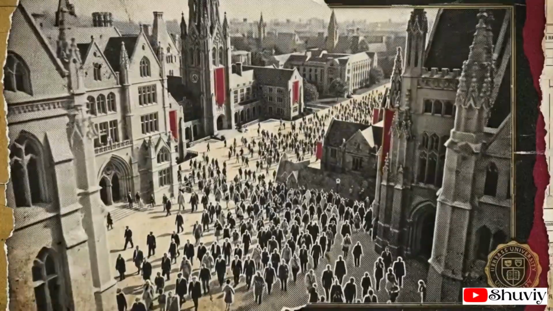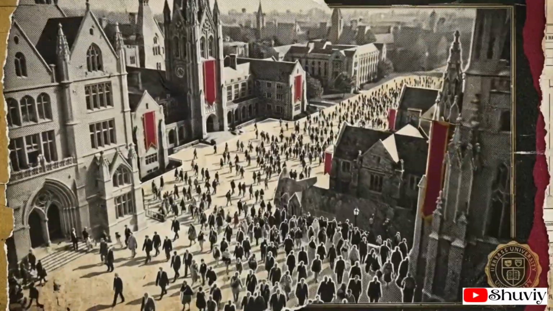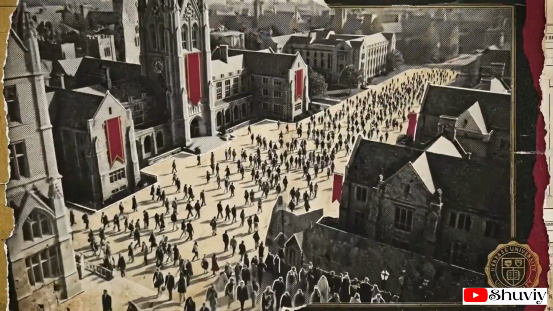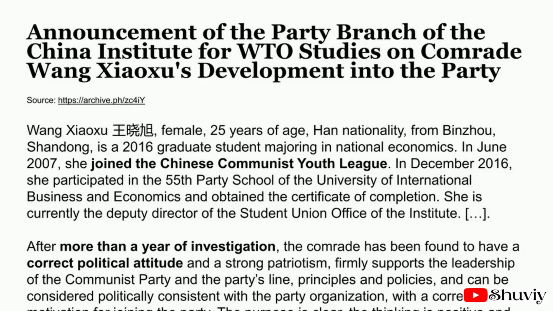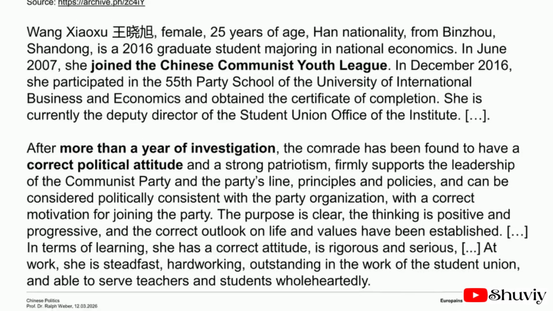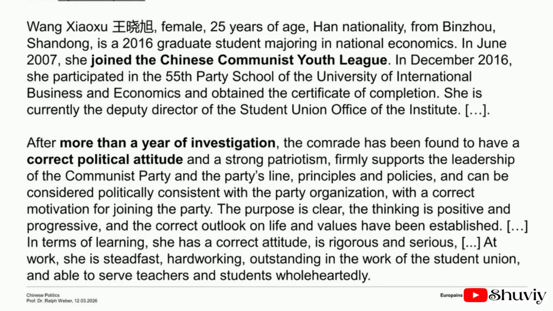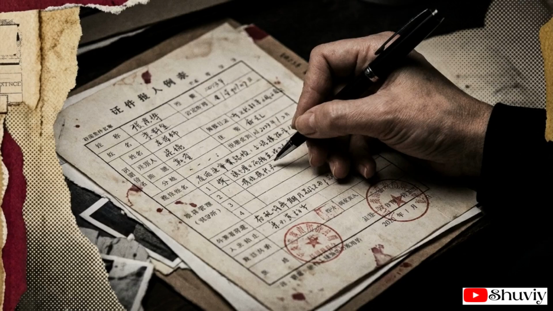To understand the architecture of the Chinese state, we have to start somewhere surprisingly ordinary, a university campus. This official university announcement regarding 25-year-old graduate student Wang Xiaoshu notes she underwent more than a year of investigation. But evaluators weren't checking her criminal record or professional background. They were rigorously vetting her for a correct political attitude and strong patriotism. Wang was applying to join the Chinese Communist Party.